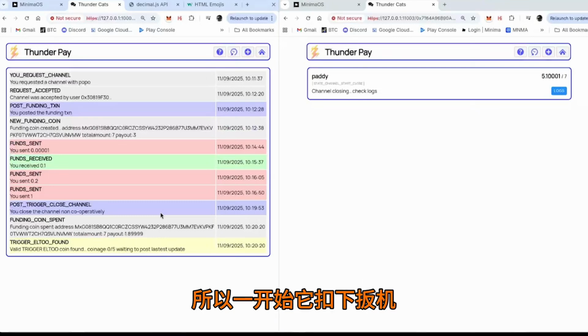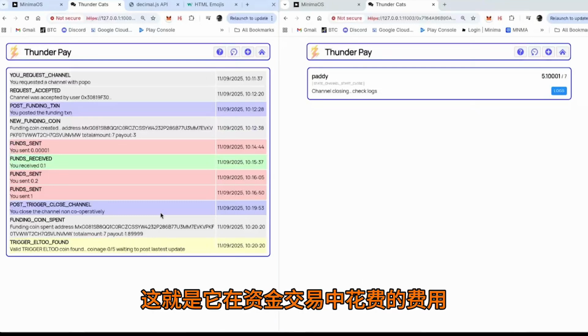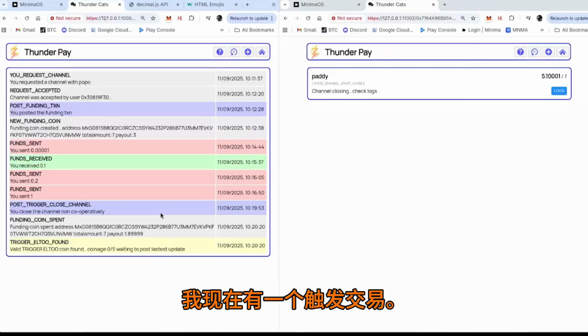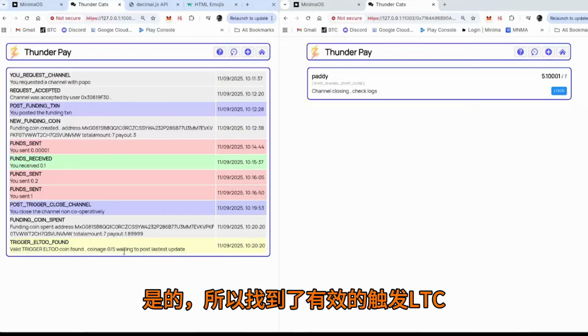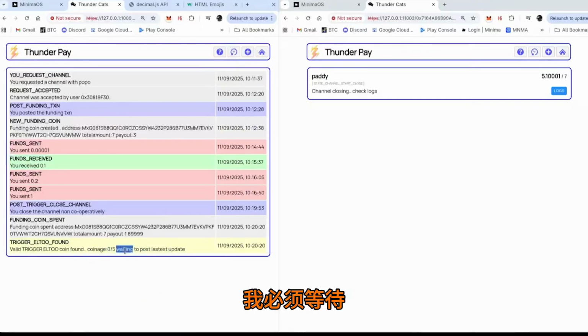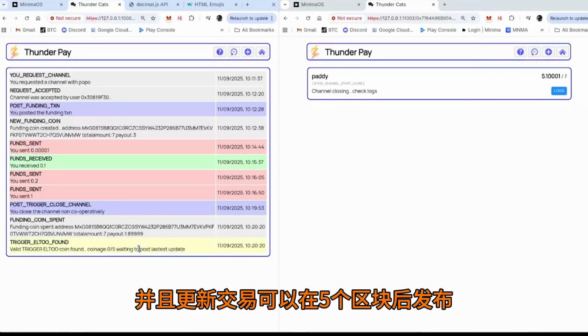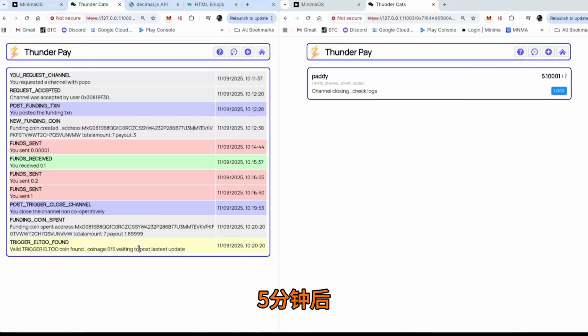So now at first it posts the trigger, which spends the funding transaction. And I've now got a trigger transaction. Then you've got to wait. So, valid trigger L2 coin found. I've got to wait for it to be deep enough for me to post the latest update. The real trick that L2 does is that the settlement transaction can only be posted after 30 minutes, and the update transaction can be posted after 5 blocks, after 5 minutes.